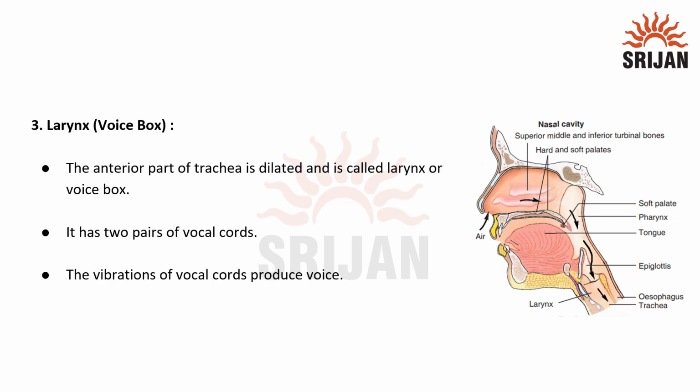Next part is larynx or voice box. The anterior part of trachea is dilated and is called larynx or voice box. It has two pairs of vocal cords which helps to produce sound. The vibration of vocal cord produces voice. So here we can observe this part is called as larynx and it is also known as voice box.